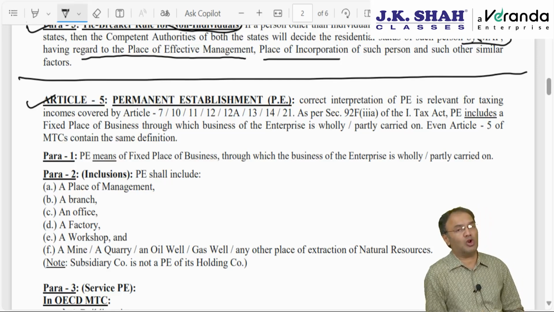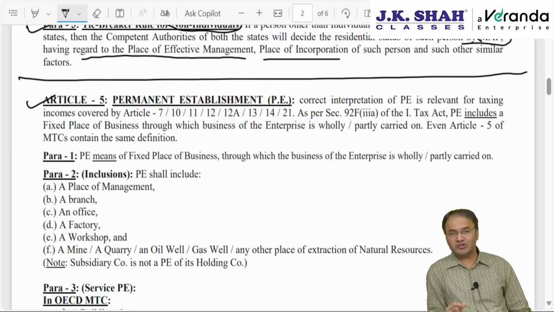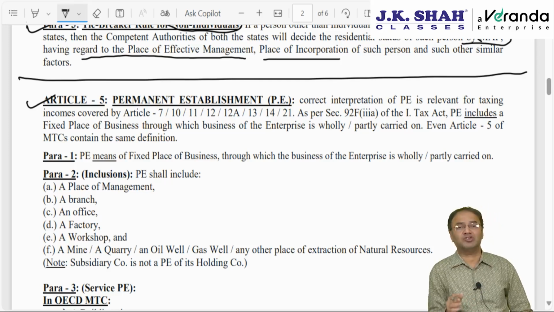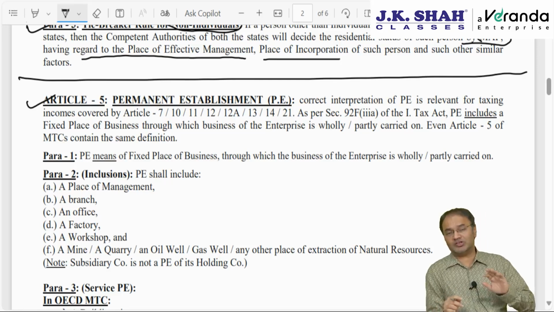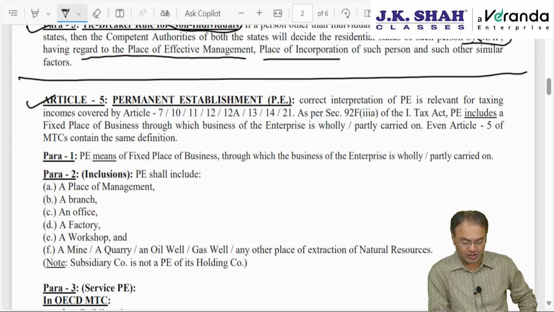We had this terminology in the chapter called transfer pricing also. It was defined in section 92F clause 3A. However, here also the same definition is there. Permanent establishment ideally means branch, shop, showroom, godown, factory, etc. A subsidiary company cannot be a permanent establishment because a subsidiary company is a separate entity having a separate tax identification number.